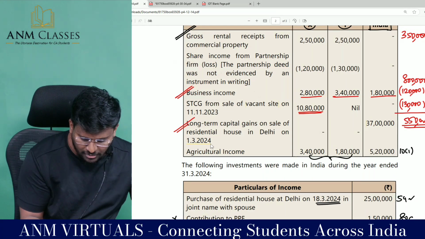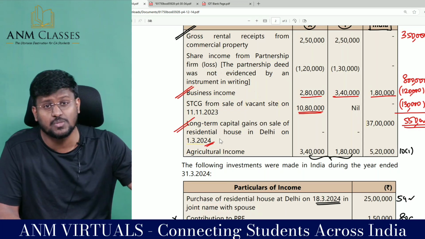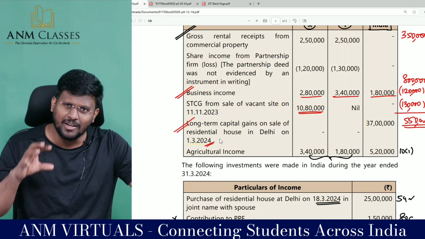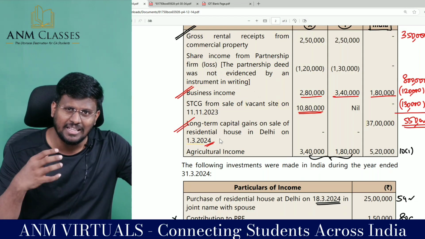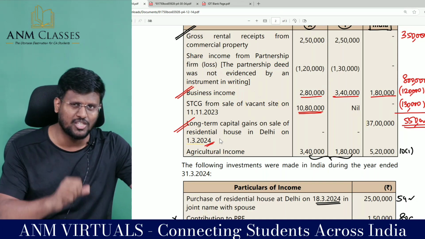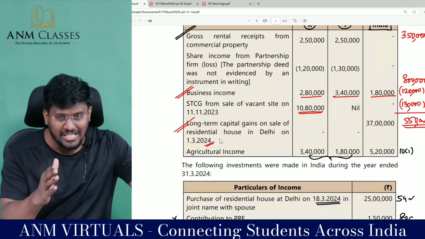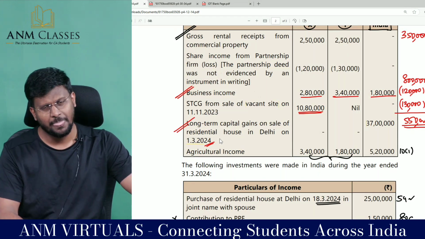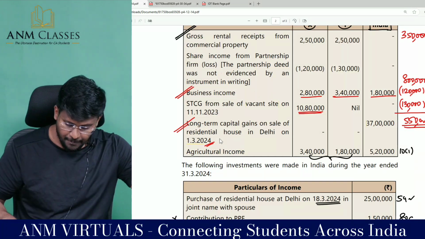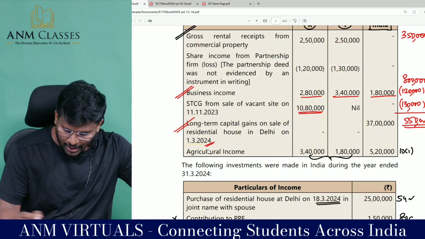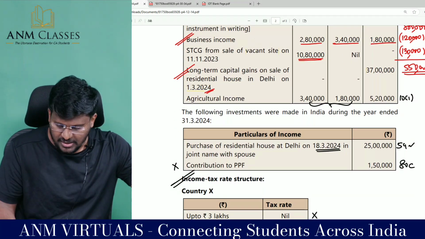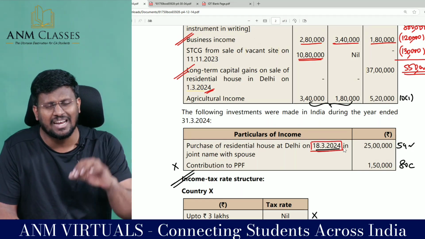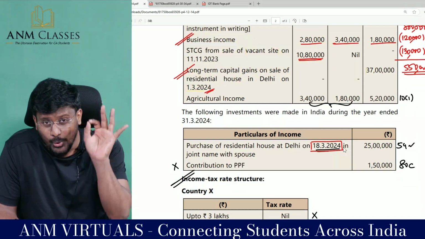You look at this, 1/3/2024 is the date of transfer of the capital asset. As per section 54, once you transfer a residential house property, you can either purchase or construct the new residential house property. If you are purchasing, either 1 year before or 2 years after, my dear lovable students, and if you are constructing, within 3 years, that's the relevance of the date. Sir, on 1/3 they have sold the capital asset, and on 18/3/2024 they have purchased the another capital asset. That means it is within 1 year.